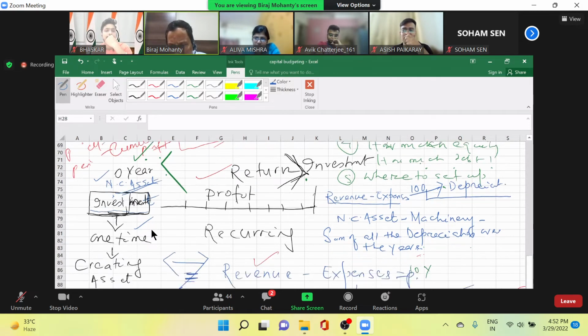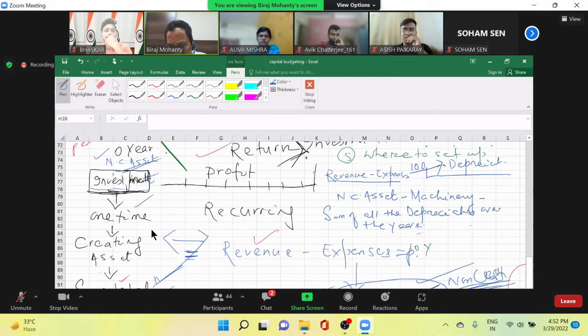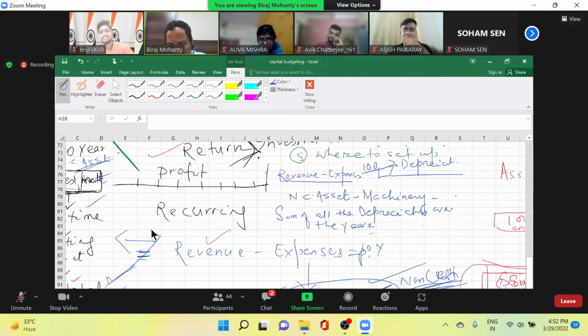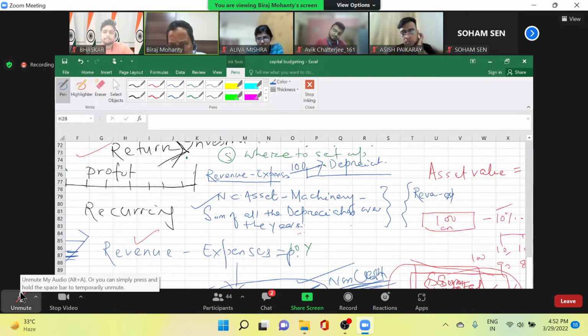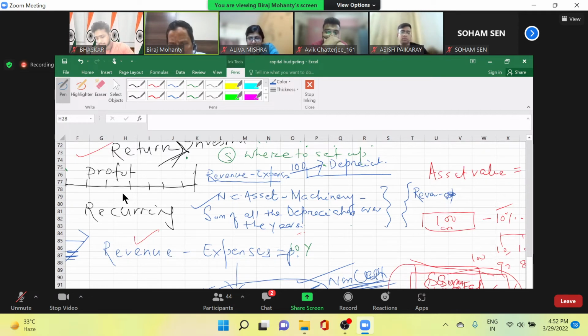So when I am comparing the sum of the non-current assets against your revenue minus expenses, am I not taking depreciation on both sides? Because this is the sum of all depreciation, and the expenses also include depreciation.